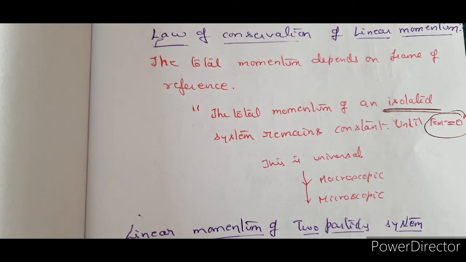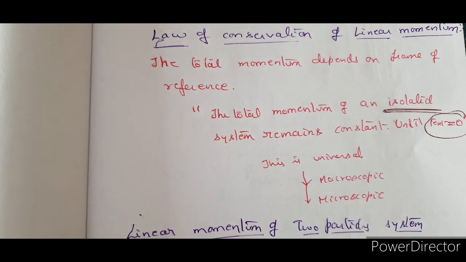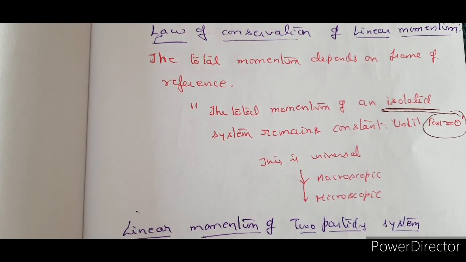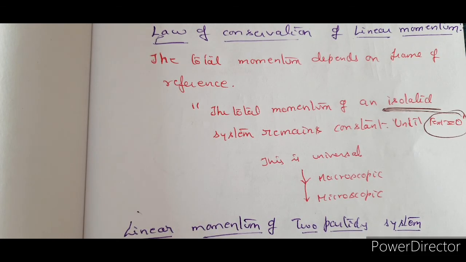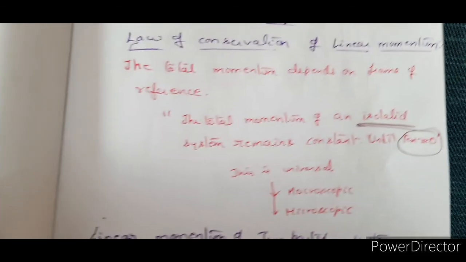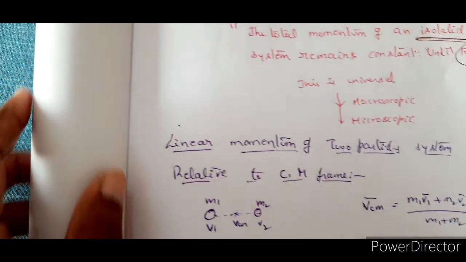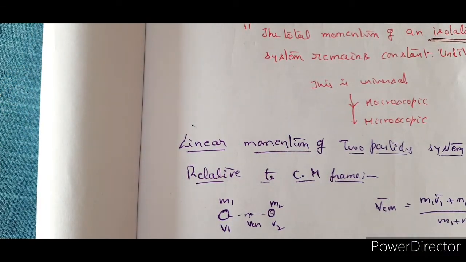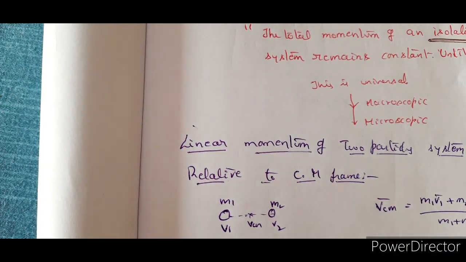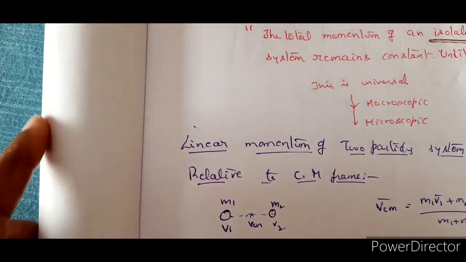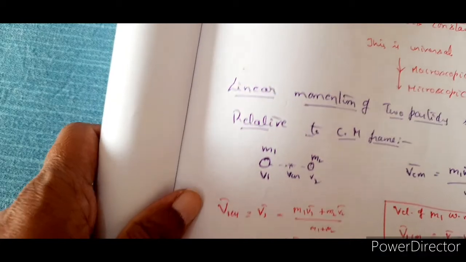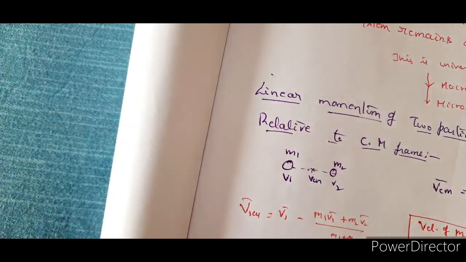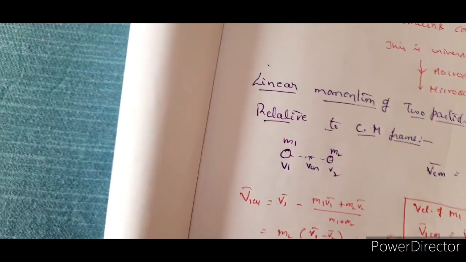The only condition is that it should be an isolated system. So this is a universal statement that you have to keep in mind when you proceed to solve the problems, right? Linear momentum of two particle system. Yes, you are all familiar with that, right? Talking about the total momentum before collision is equal to the total momentum after collision. These parts you already know.